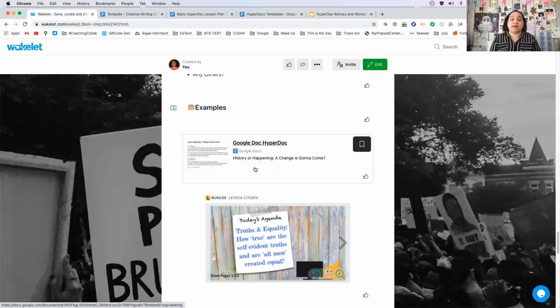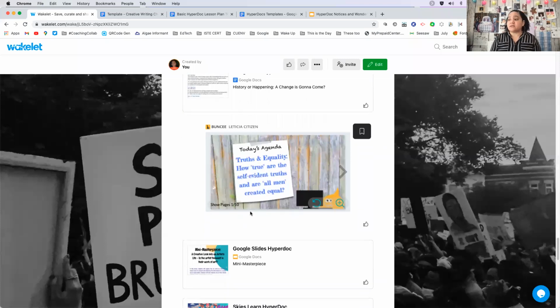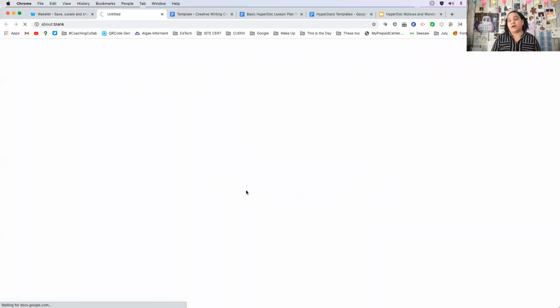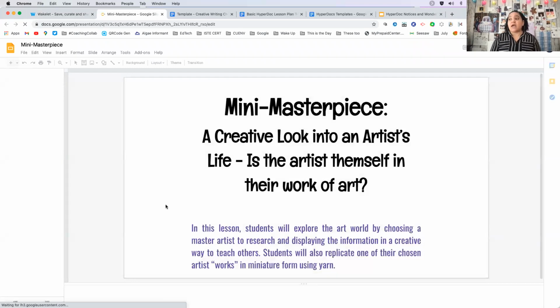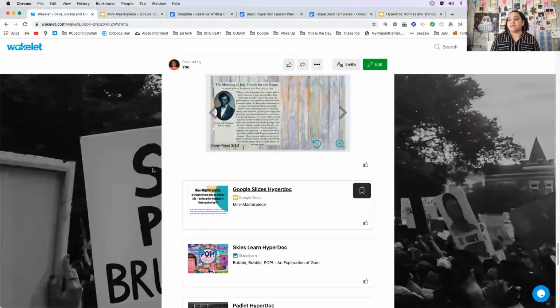And I love, again, when I'm doing this, creating HyperDocs from my lesson, which other people are like, oh my God, what is this? So then we take time out so that I can explain what that is when I'm there. I've included one that I've created on Buncee that you can take a look at. And it walks students through this process again. I included one where I used it on Google Slides. And you can see that every student will have their own slide or their whole set of slides, right? And they're going through the process on their own and together.